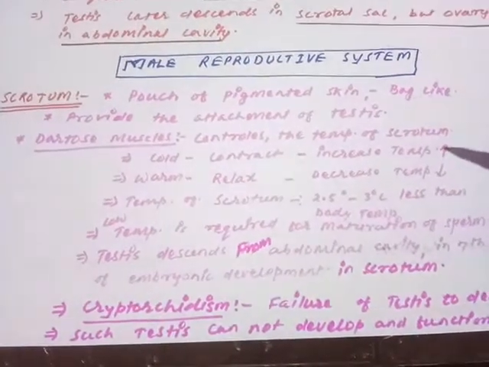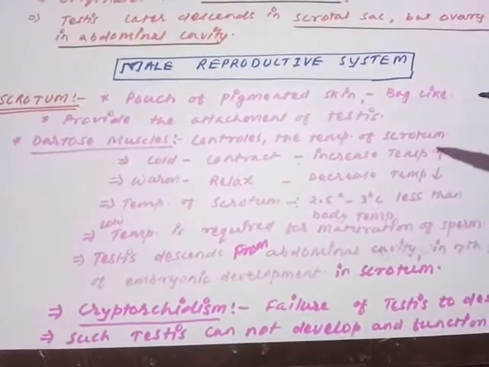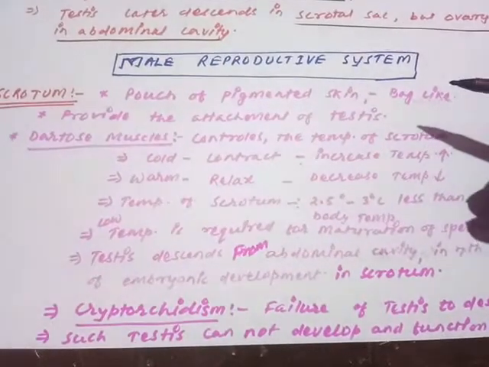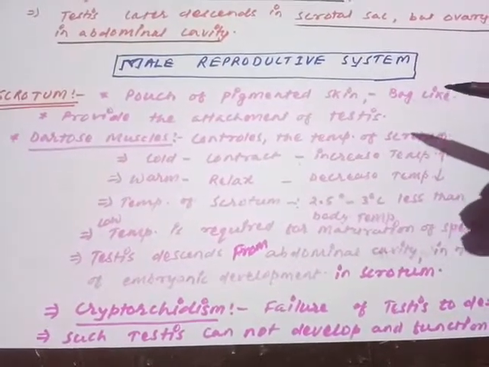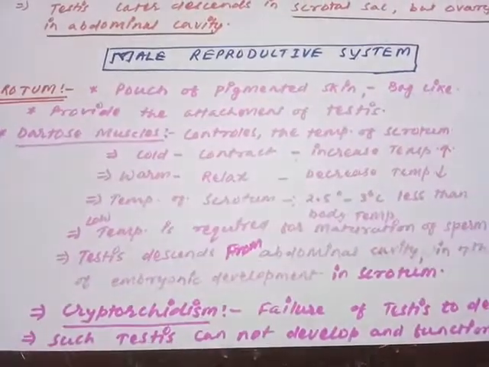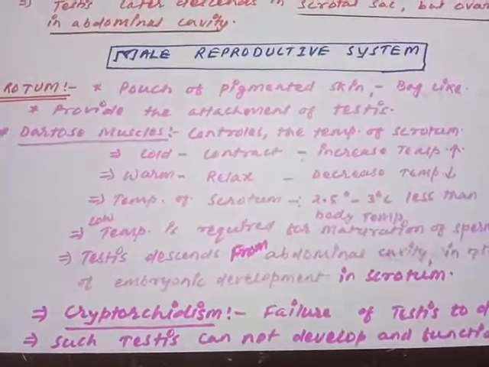So what is the importance of the scrotum being present in humans? The scrotum provides a safe place for the attachment of the testis. During embryonic development, the testis originated in the abdominal cavity, as we just discussed.